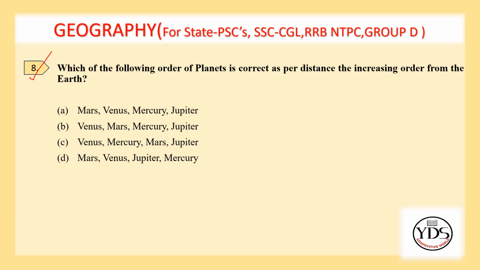Eighth question. Which of the following order of planets is correct as per distance, in increasing order from the Earth? Mars, Venus, Mercury, Jupiter. Venus, Mars, Mercury, Jupiter. Venus, Mercury, Mars, Jupiter. Mars, Venus, Jupiter, Mercury. Option B, Venus, Mars, Mercury, Jupiter is the correct answer.